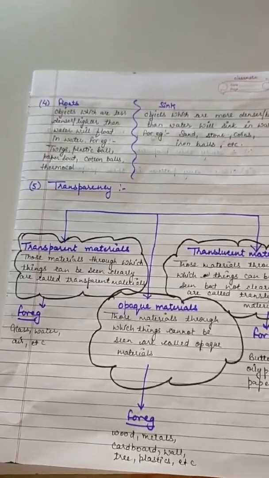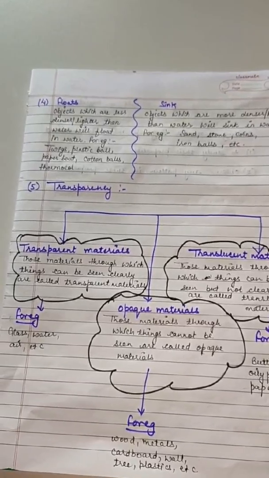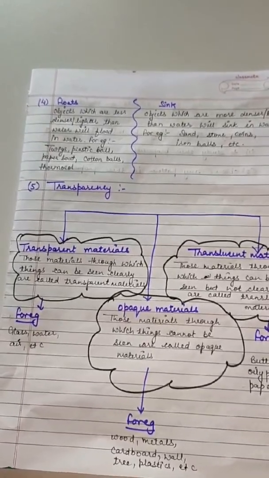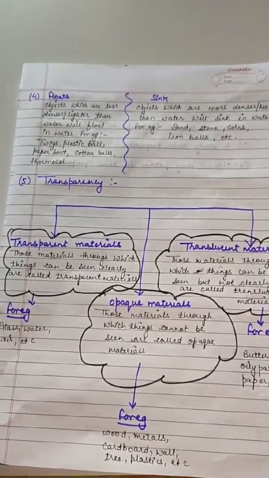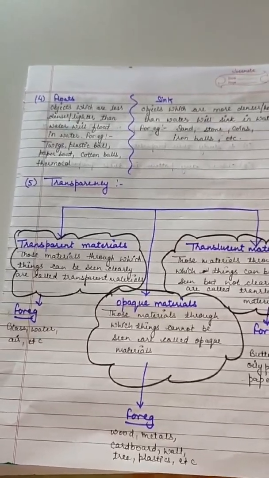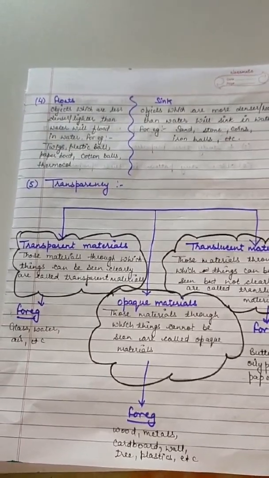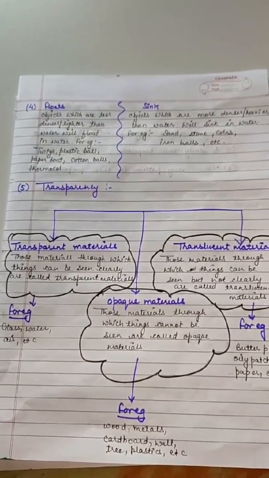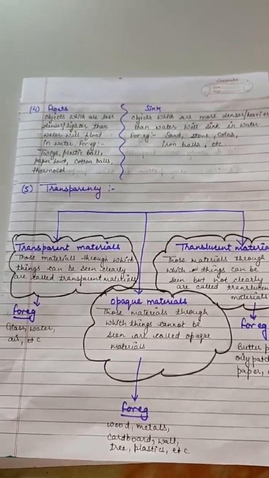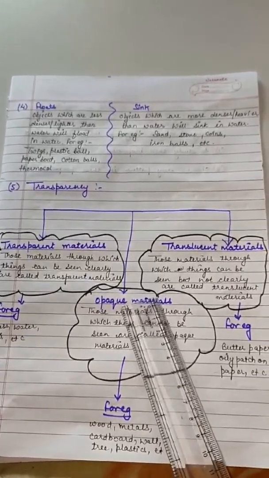If you try to see through water or through a glass, you can see clearly because these are transparent materials, and through these materials we can easily see. Now the next materials are opaque materials.